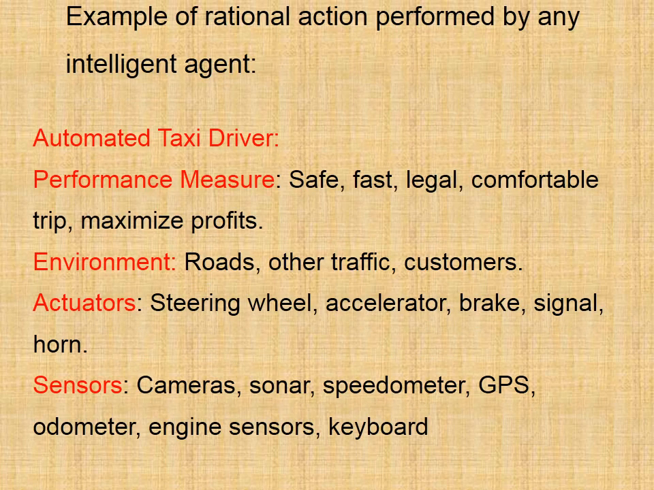Consider an automated taxi driver example of rational action performed by any intelligent agent. Here the performance measures are safe, fast, legal, comfortable trip, maximize profits. The environment is roads, other traffic, customers. Actuators are the steering wheel, accelerator, brake, signal, horn. Sensors are cameras, sonar, speedometer, GPS, odometer, engine sensors, keyboard.